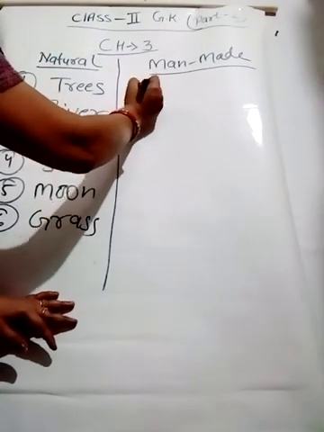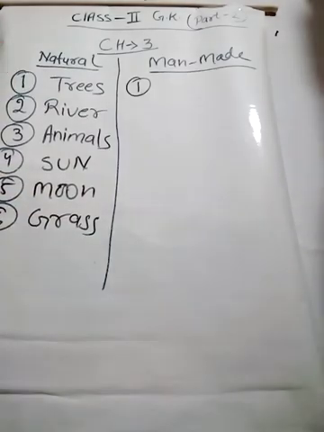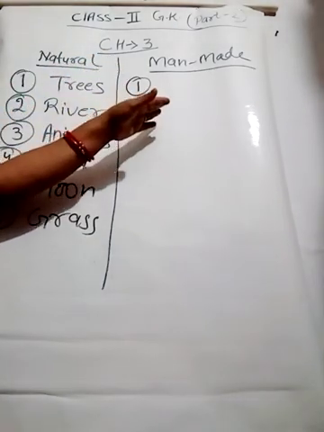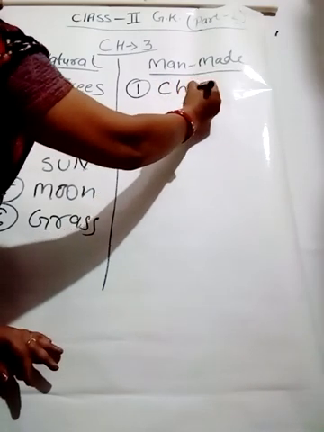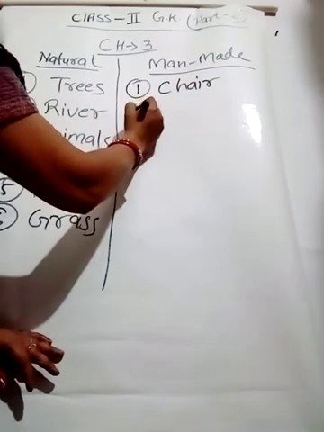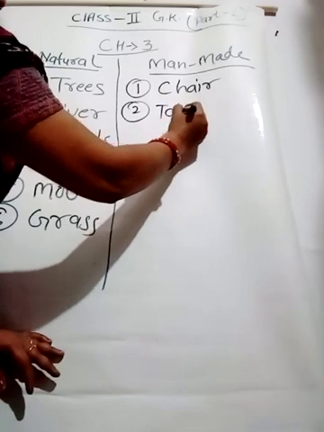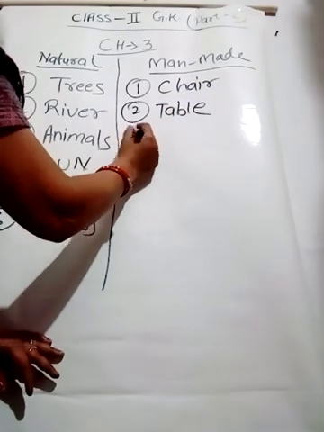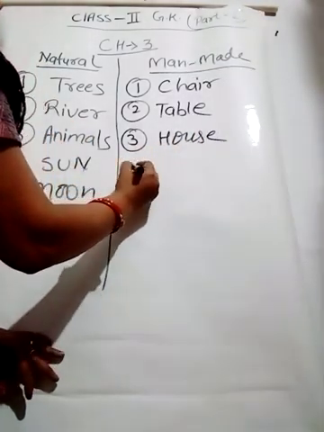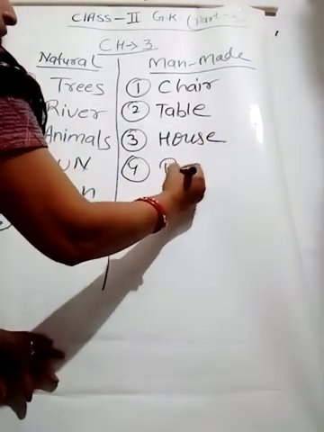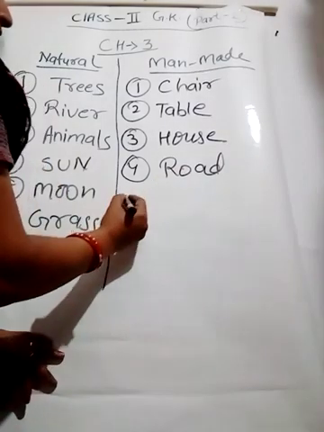If we talk about man-made things, these are the things which are made by human beings. We can say chair, table, houses, then road.